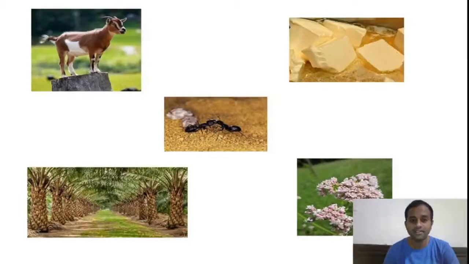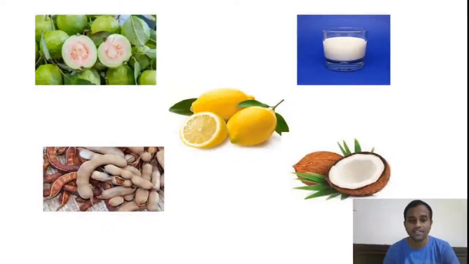In goat meat we see caproic acid. From ant we get formic acid. From butter, butyric acid. From palm tree we get palmitic acid. From valerian flowers we get valeric acid. In the previous slide you saw guava is an example of a source which contains oxalic acid, which is a dicarboxylic acid.